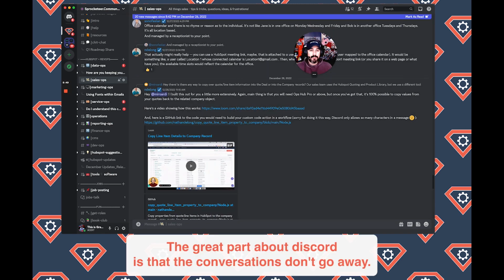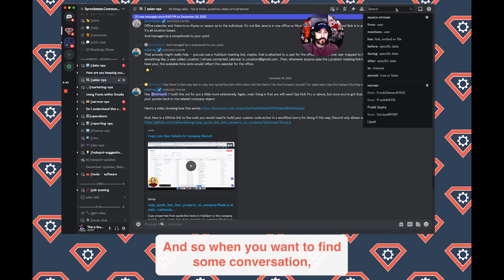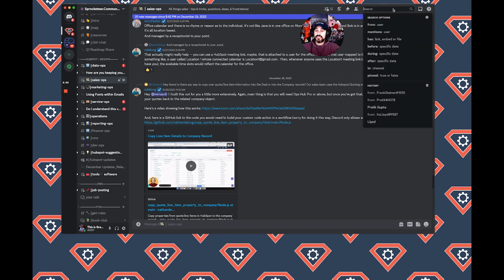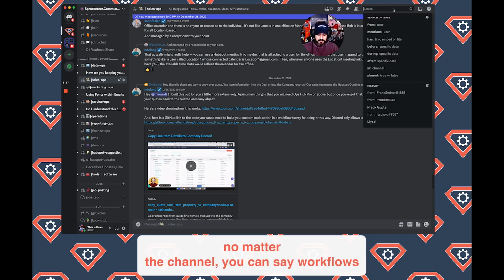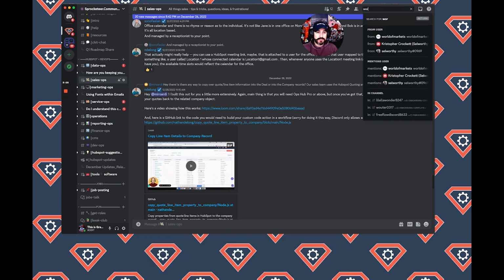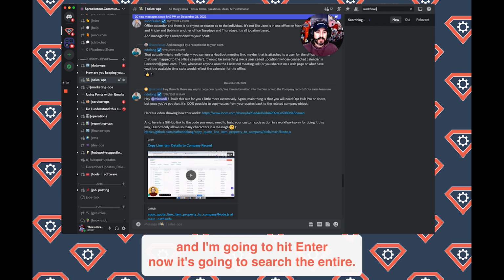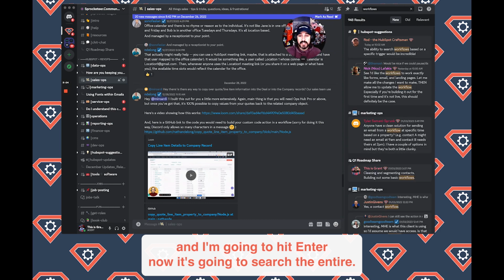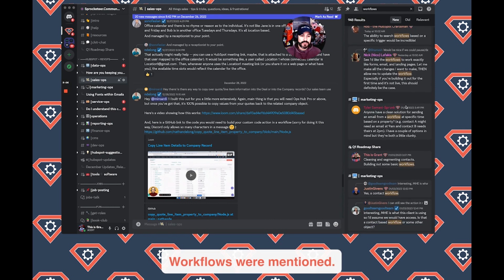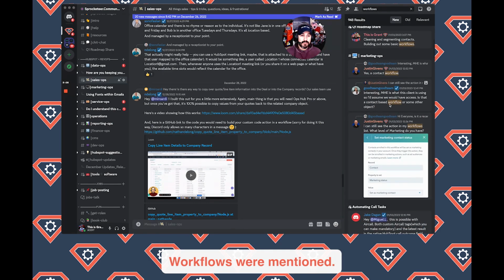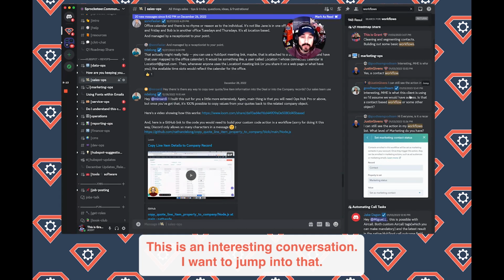The great part about Discord is that the conversations don't go away. And so when you want to find some conversation, no matter the channel, you can say workflows. And I'm going to hit enter. Now it's going to search the entire server for any time workflows were mentioned. Ooh, good team, good team. This is an interesting conversation. I want to jump into that.